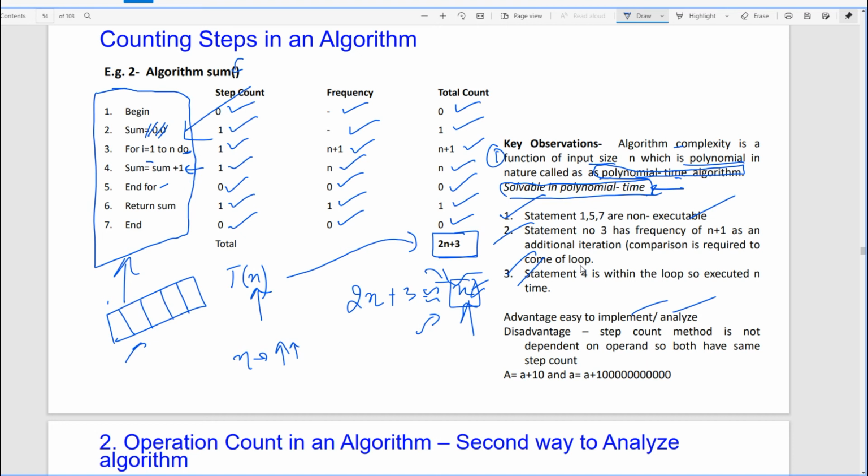But somehow, if you are saying, sir, I have done a lot of mathematical analysis and I found that this turns out to be 2 raised to power n, would you implement this in your programming, in your C language, Java language? Would you try to implement this or not? For n equal to larger values.